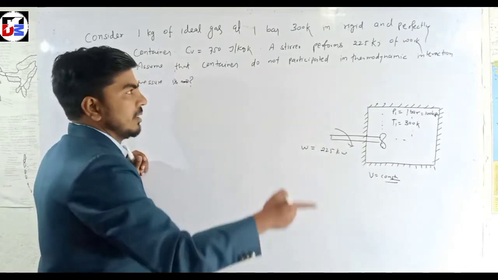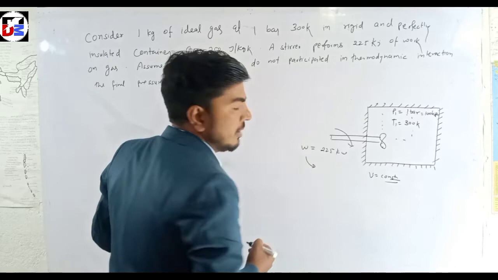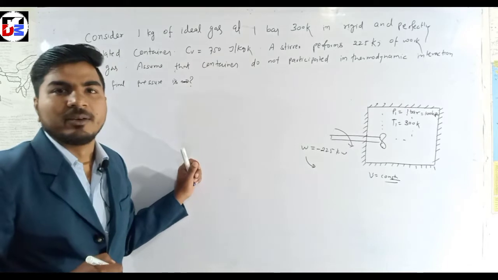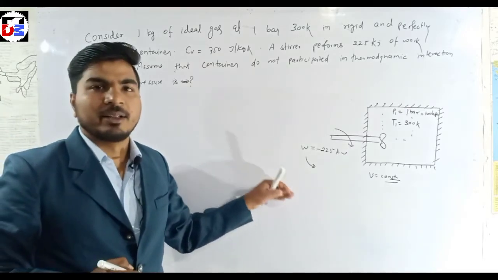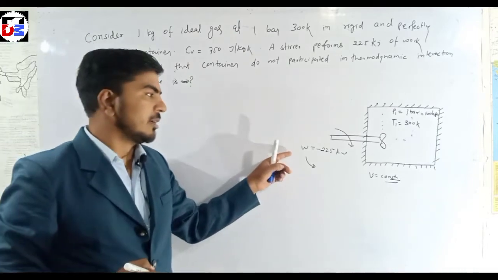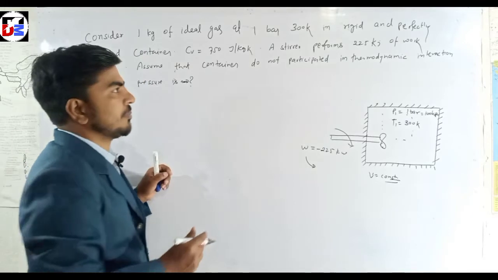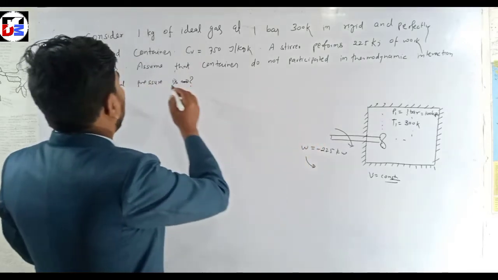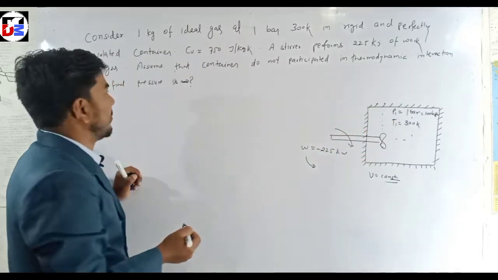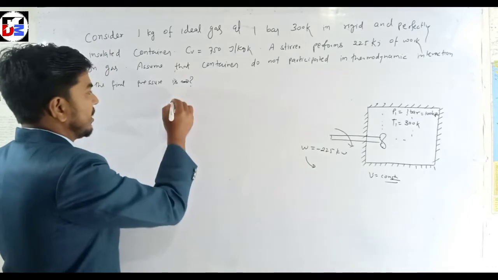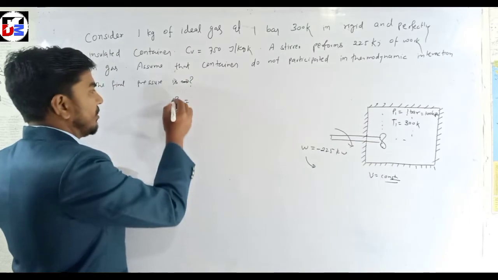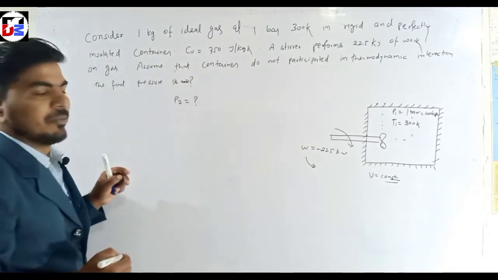That means the work on the system can be written in negative form when the sign convention is followed. If work is done on the system, we take it negative, and if the system does work, then we take a positive value. Assume that the container does not participate in the thermodynamic interaction, then find the pressure P2. P1 is given, T1 is given, and we have to find out P2.